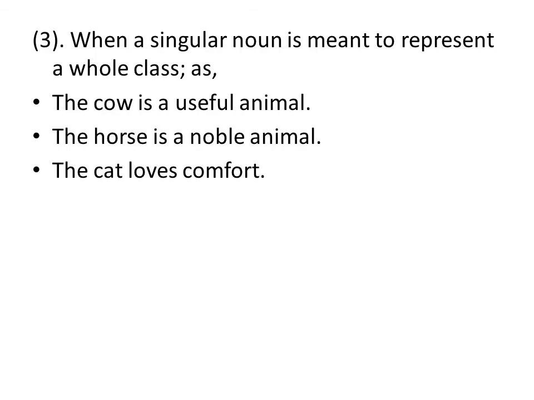After the two usages of the article the, thirdly we use the definite article when a singular noun is used to present a whole class. For instance, means when we are discussing one object by introducing the other class or category of that phenomenon. For instance, the cow is a useful animal. So in this example, the cow is used as a singular noun apparently, but as a matter of fact, it is used to represent the whole class of the cow.